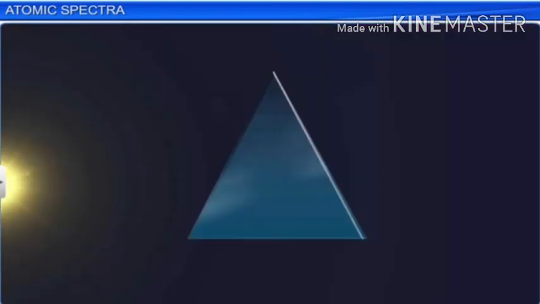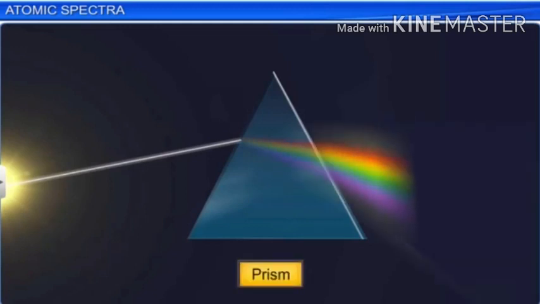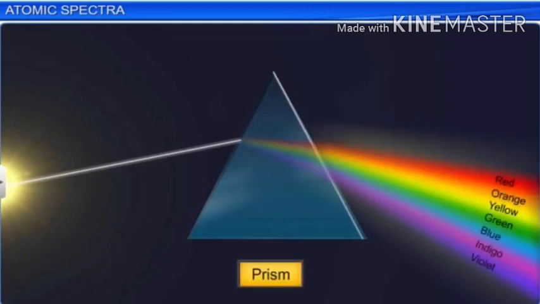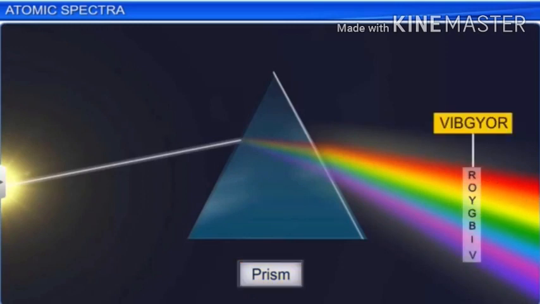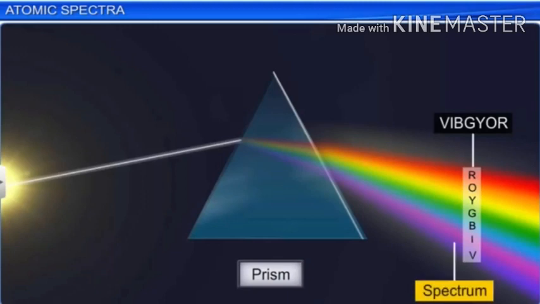When the light from the sun or from an incandescent lamp is subjected to fall on a prism, it will produce an array of 7 colors, namely the 7 colors of the Vibgyor. This is what we call the spectrum.